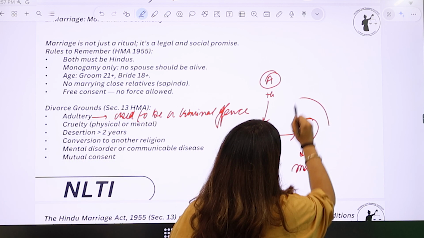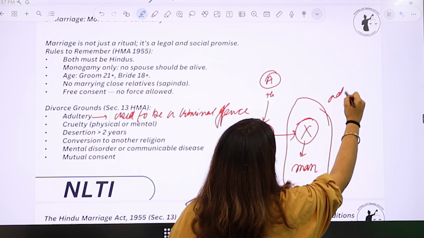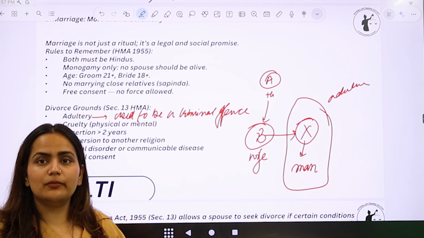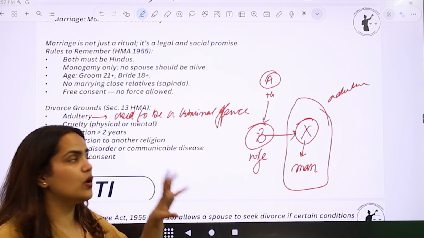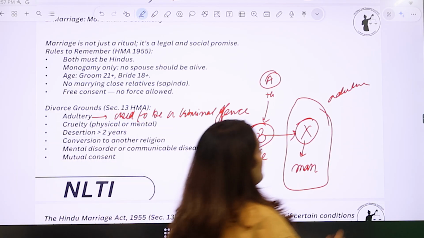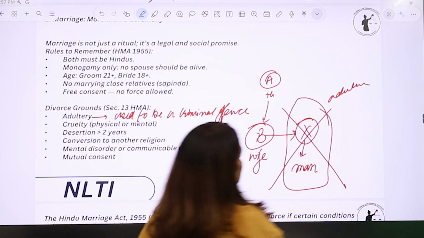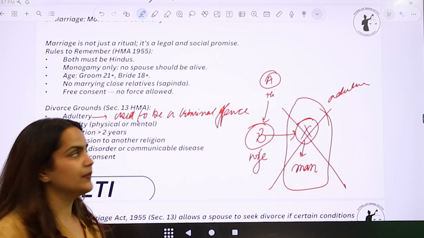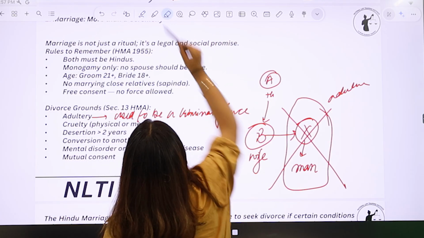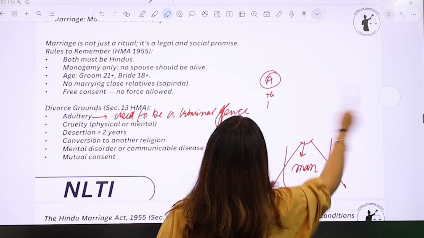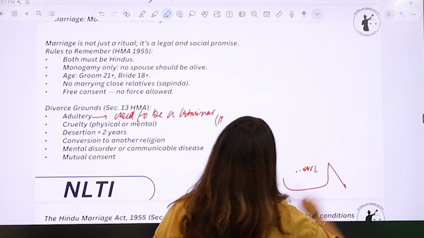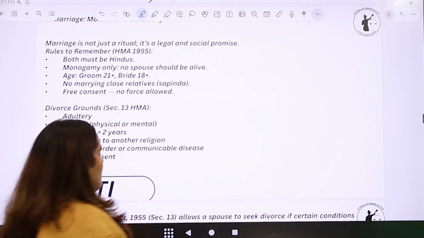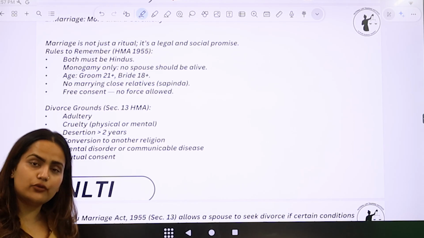So, earlier it used to be a criminal offense, hence it was included in the IPC, but now it is no more a criminal offense, but it is still a ground for divorce, right? So, अभी भी ये ground है divorce का. Ground of divorce का मतलब if the husband wants to take divorce from his wife based on the ground of adultery, he can do so.